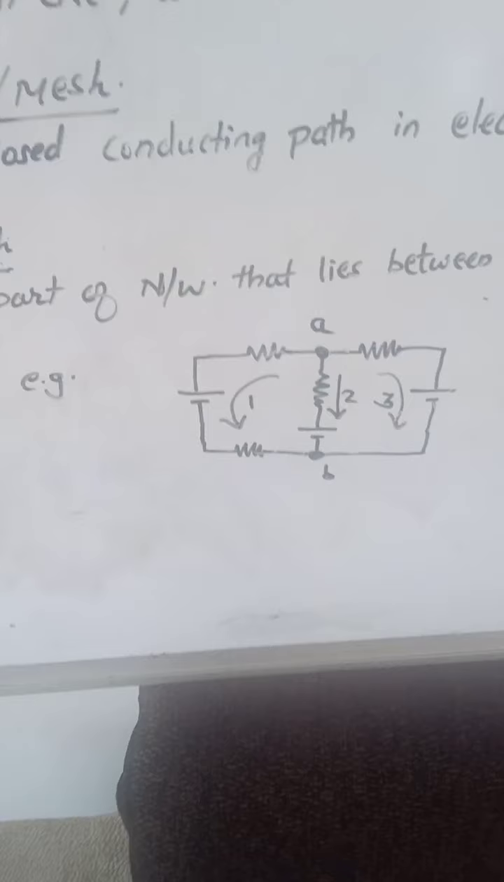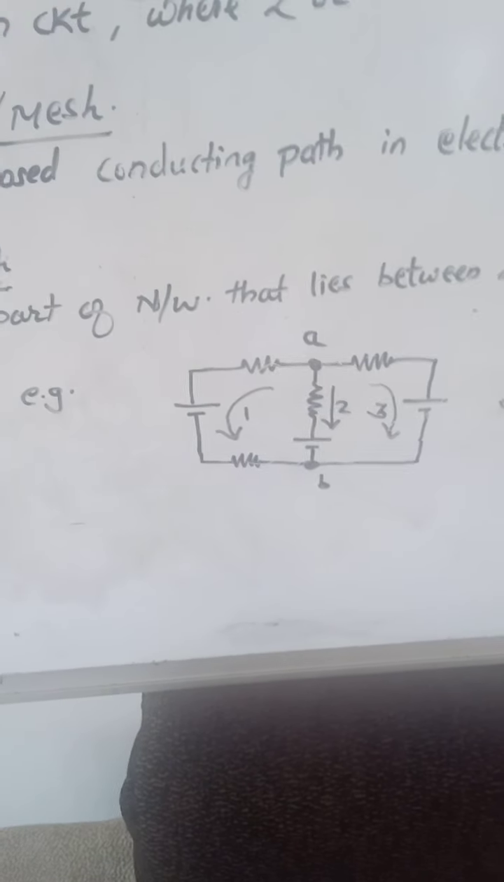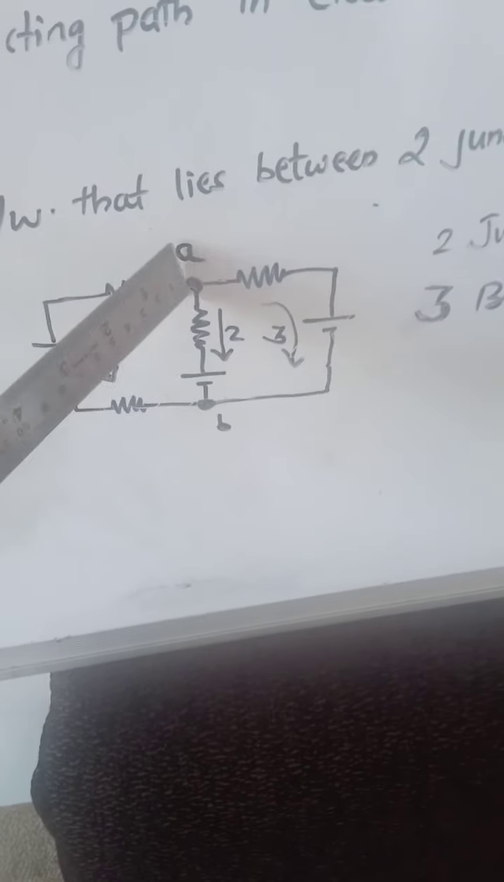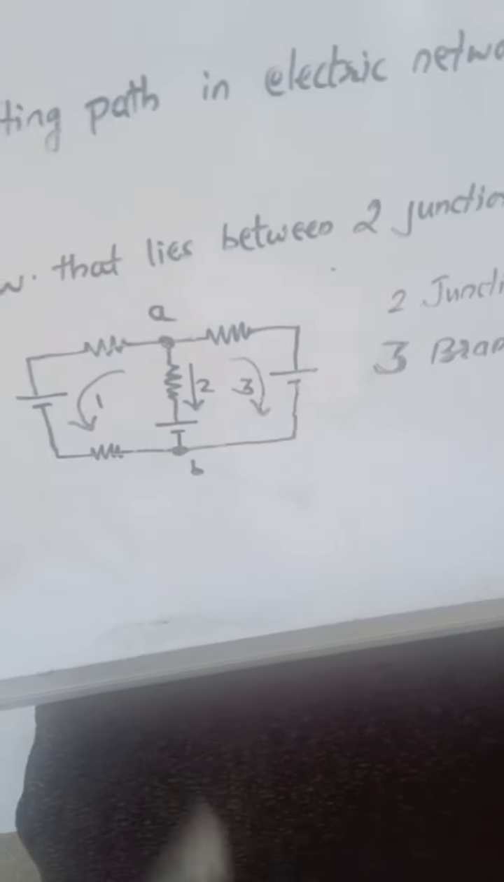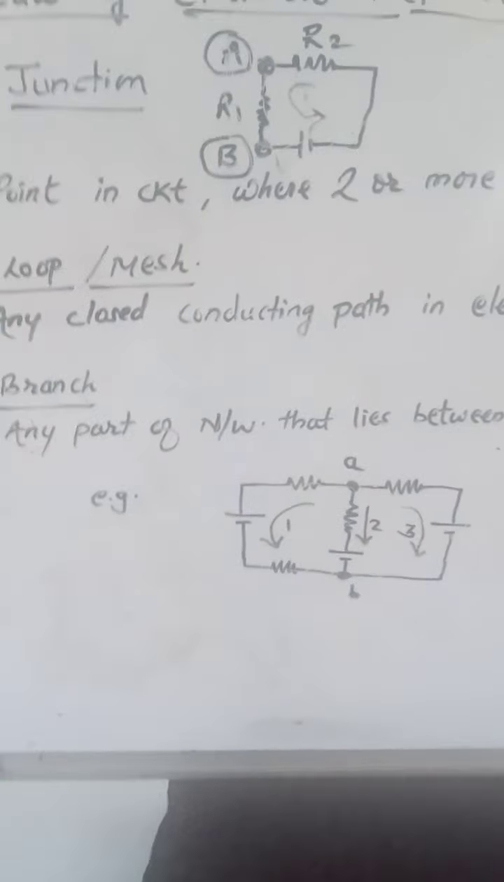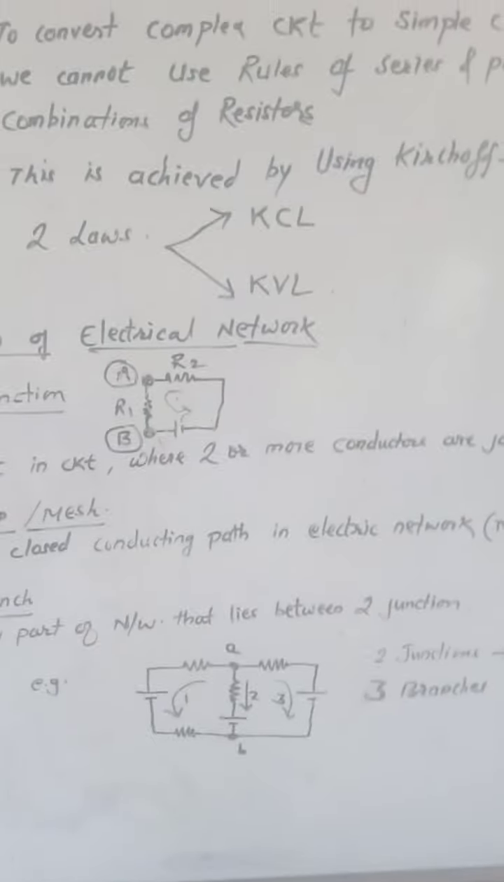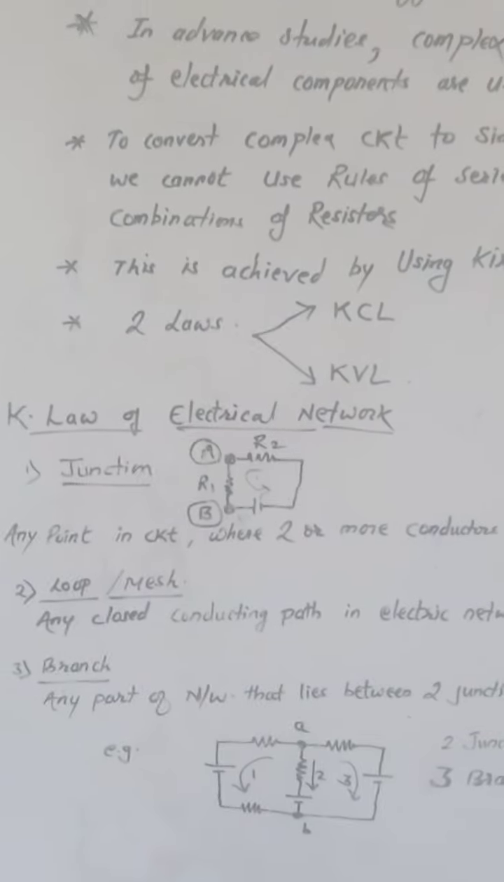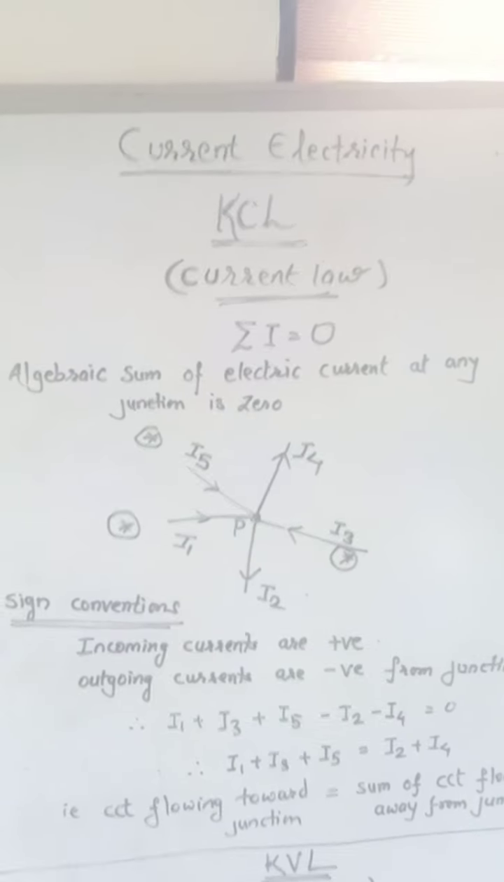3 branches. There are 3 modes which we go from A to B. So you can travel from A to B by three modes: this way, or this way. So hence this is known as the branch. Now we are going to see the next article, that is called Kirchhoff current law.